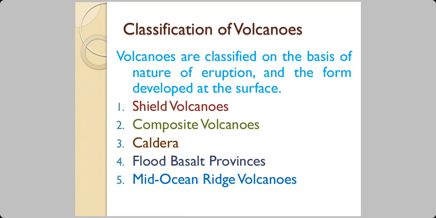Now we come to volcanoes. They are classified on the basis of nature of eruption and the form developed at the surface. Here in our chapter, we are talking mainly about the form developed at the surface. Regarding the nature of eruption, you have active volcanoes, dormant volcanoes, and extinct volcanoes. That we are not talking about in our chapter. We are talking about the form which is developing at the surface, either shield or composite or caldera or flood basalt province or mid-ocean ridge volcanoes.